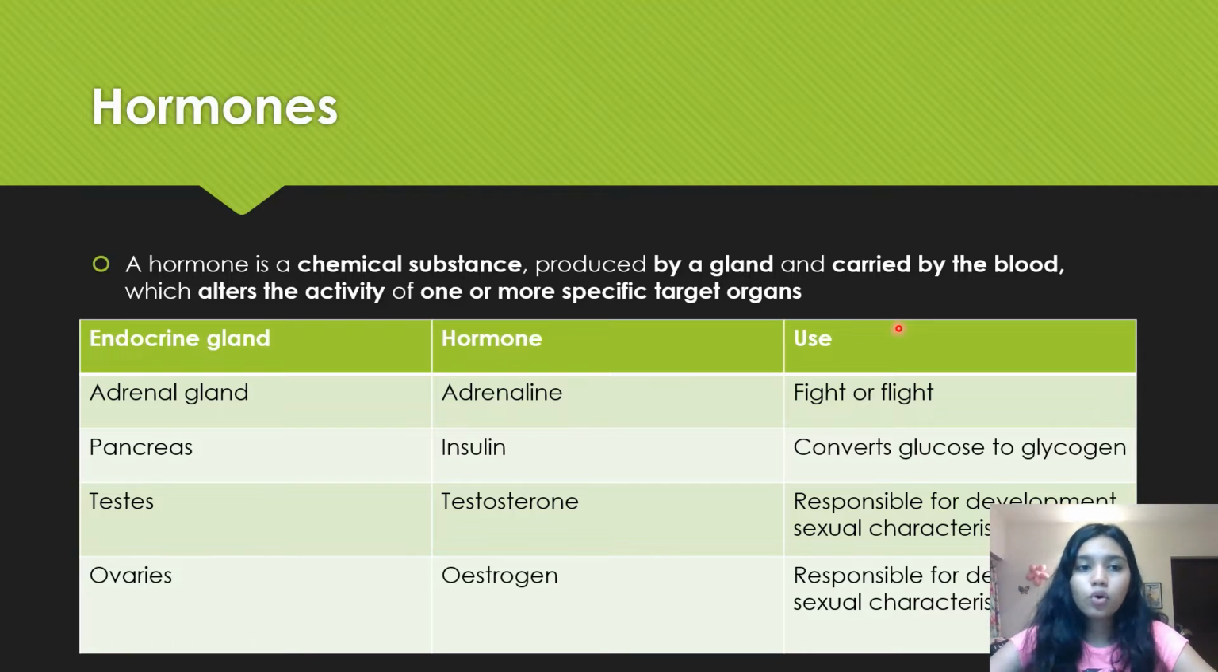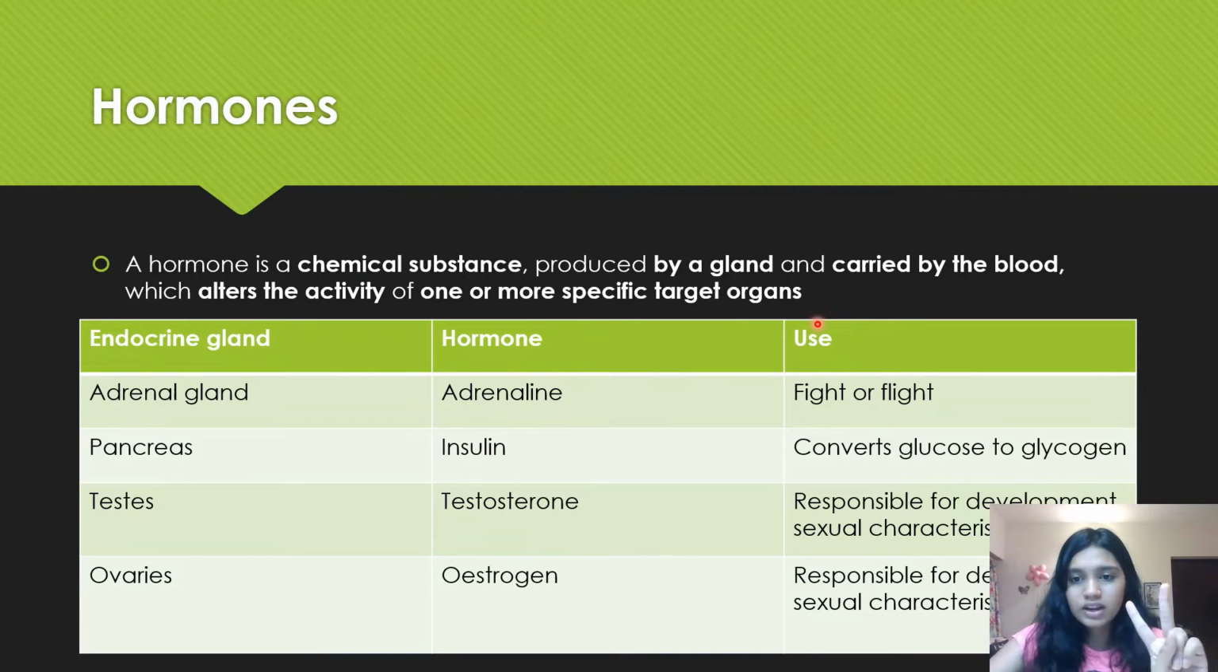One of the most common ones is adrenaline, because you probably read it in your grade 5 and 6 textbooks. It's the first thing that's always written. When you feel excited, like before running a race, like I get nervous very easily. Before running a race or before writing an exam, I feel that rush within me, the rush of adrenaline, we call it. So adrenaline is basically a hormone, which is a chemical substance, which is produced by a gland. So you need to know what gland produces it. It's carried by the blood and it alters the activity of one or more specific target organs.